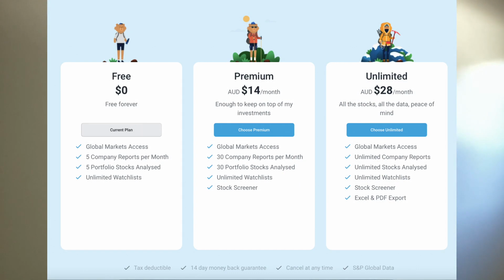So that's why the unlimited plan is so popular for more hands-on investors, those who really want to get into the data, export everything from the company report to Excel, and also have the ability to save PDFs, and also just those who are very, very active in searching for new opportunities, where they want to view more than 30 company reports per month, and they have portfolios that have more than 30 holdings. So the cons are, well, there aren't really any cons, right? Because this basically allows complete and full access to the platform, as well as the ability to export, which the investors that are very hands-on find very useful.